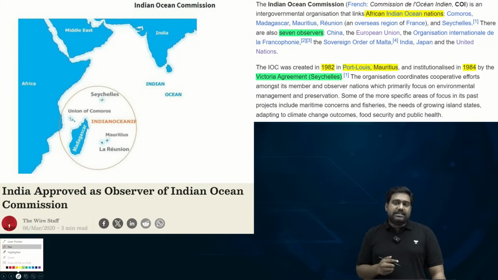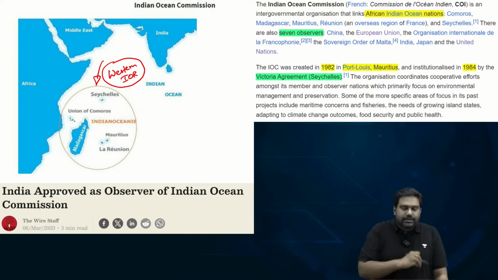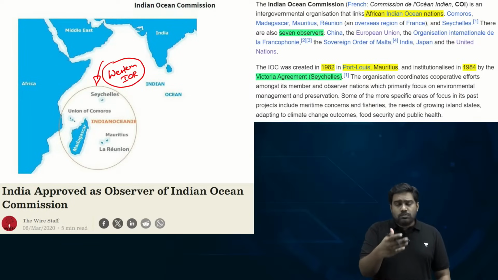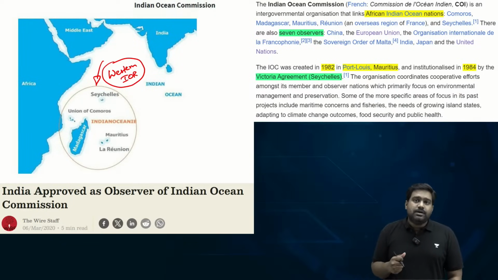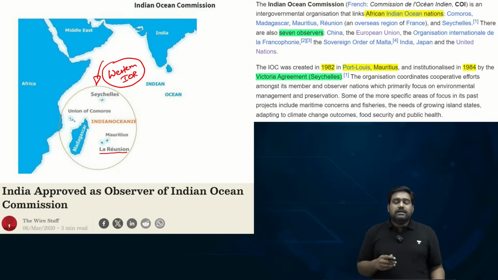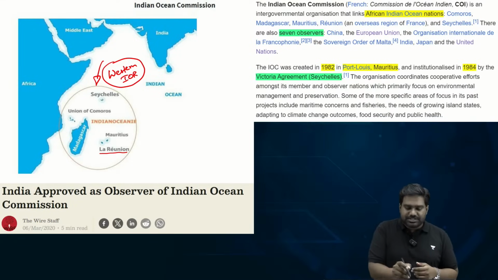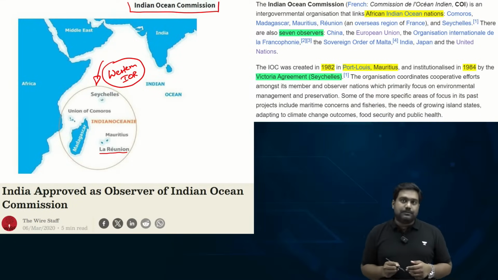Now, if you look at the map that I've shared over here, you are essentially looking at the western part of Indian Ocean region. Within this circle, near East Africa, there are few island countries located, such as Madagascar, Comoros, Seychelles, Mauritius, and you also have an overseas French territory called La Réunion, or the French Reunion. These 5 island nations of the Western Indian Ocean have collectively come together to establish this grouping called Indian Ocean Commission.